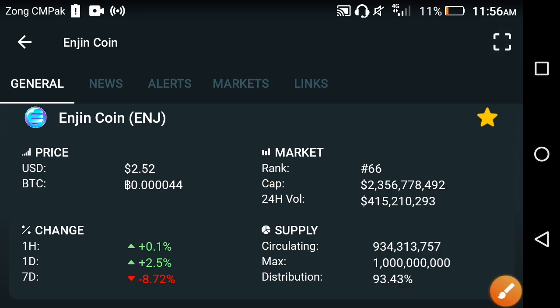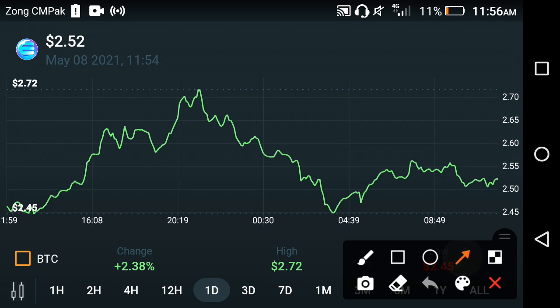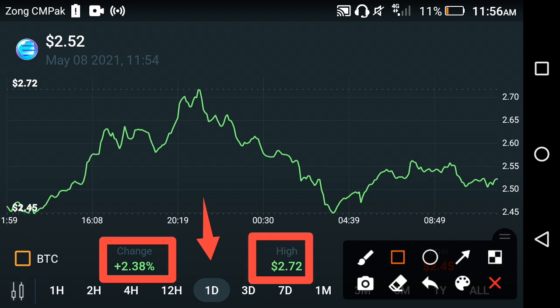Let's see the price chart of Enjin coin. As you can see here, that is the last 1 day price chart. If we talk about the price changes in the Enjin coin, a positive 2.38% change has occurred, and the highest price is about 2.7072 USD, the highest price of Enjin coin in the last one day period, friends. Same like that, the current price is about 2.52 USD, friends.